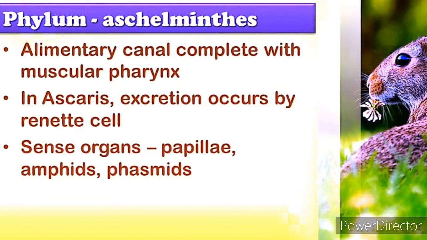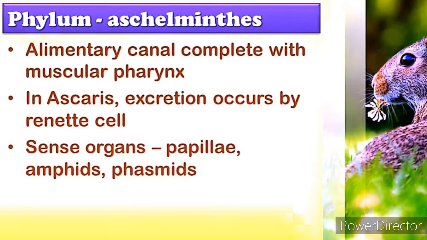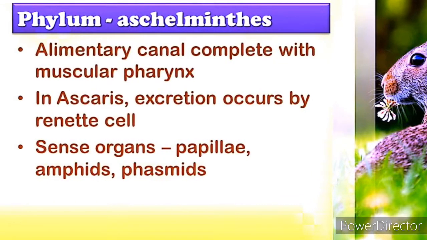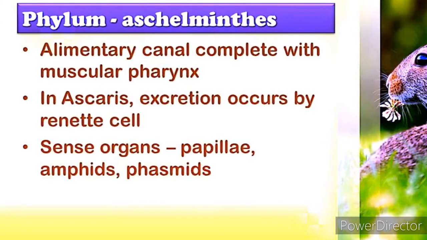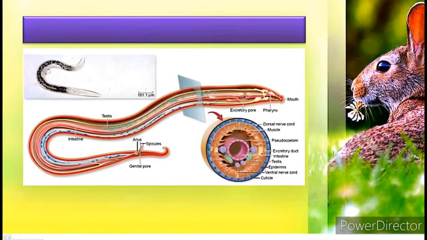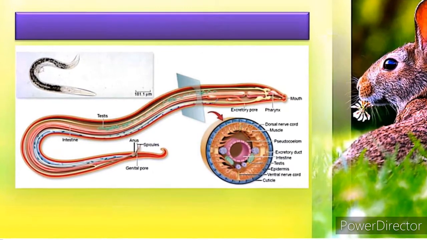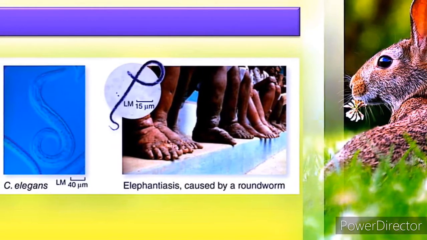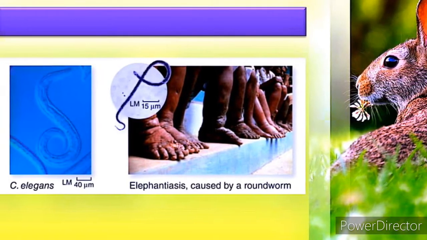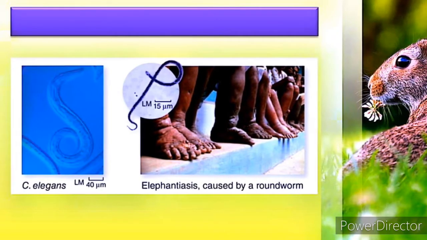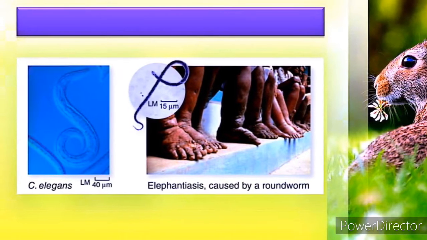They have a mouth and anus. Excretion done by renette glands. They have a cuticle as an exoskeleton. Sexes are separate. They show sexual dimorphism. That means you can differentiate male and female. Fertilization is internal. Development is indirect as well as direct. Example: Ascaris lumbricoides, Wuchereria bancrofti.